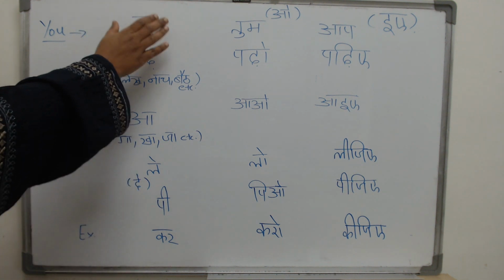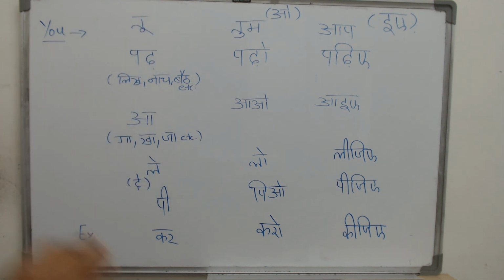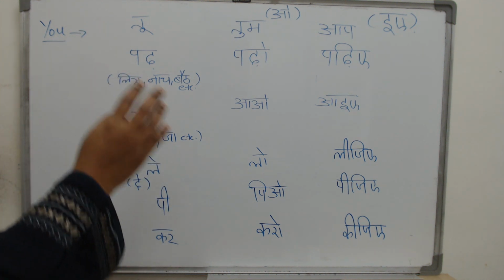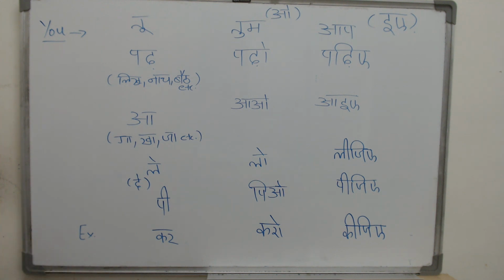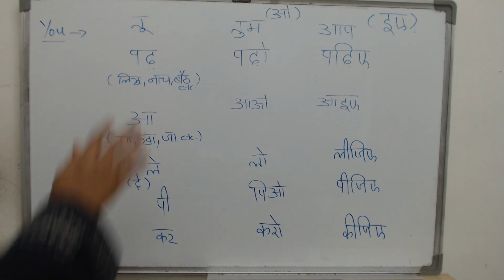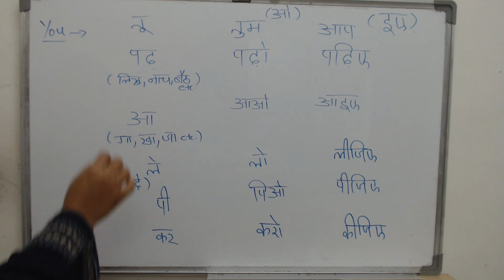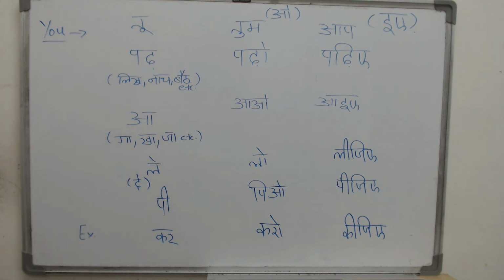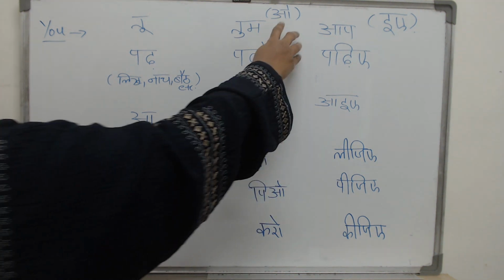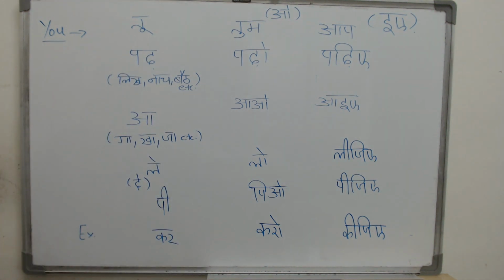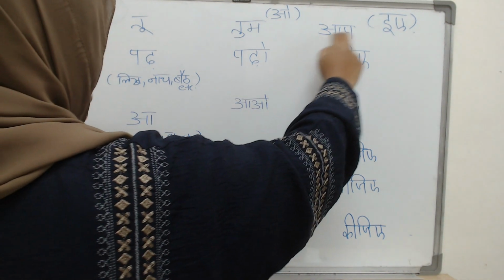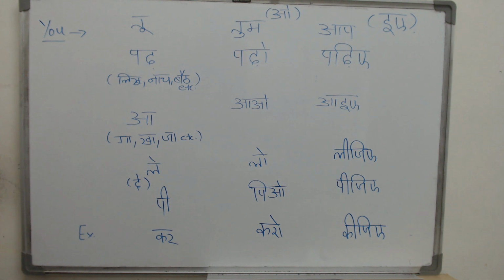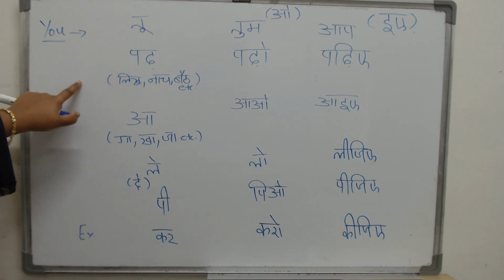Your tu, whenever you are talking to someone younger, your verb form will be just the base form, the basic form. Pad, likh, naach, bait, aa, ga, kha, the base form. That is all you will say when you are talking to tu. But when you are talking to someone the same age as you, it should end with the o sound. And when you are talking to aap, it should end with the iye sound. Now, these are the 5 different types.